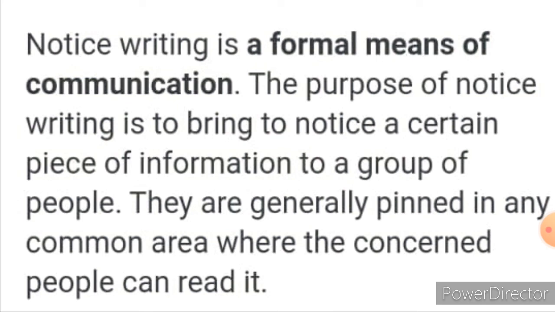They are generally pinned in any common area. The notice board can be in a common place, not in an unknown place. If it is pinned in a common area, everyone can watch the message, where the concerned people can read it. The people who are moving this side and that side can look at the message. The students in the school can watch the notice board and understand the information or the messages pasted on the notice board.